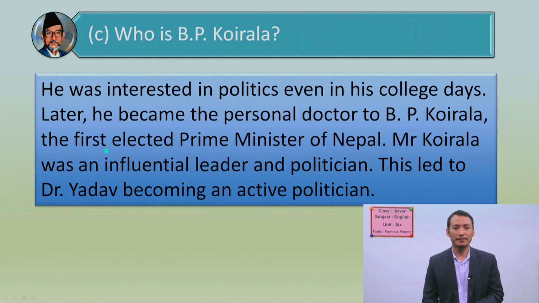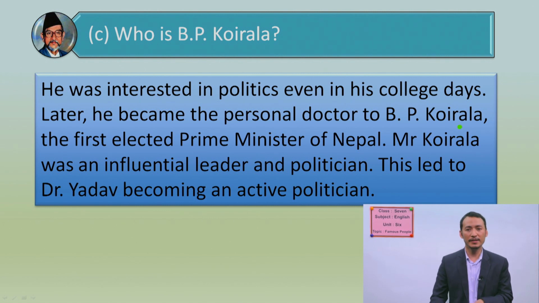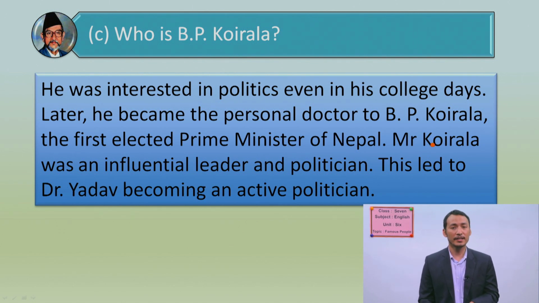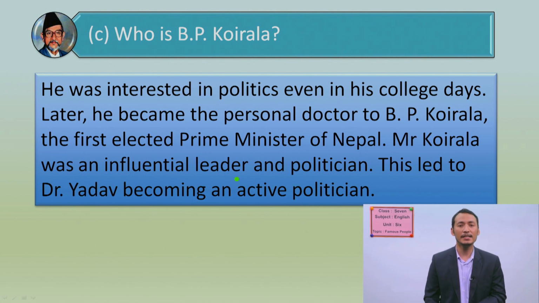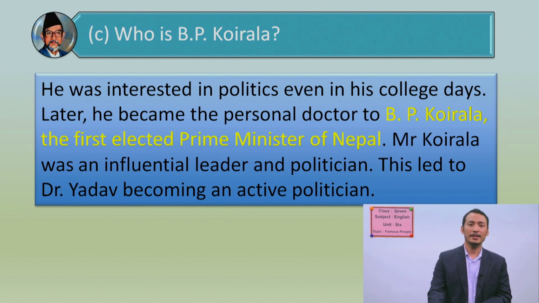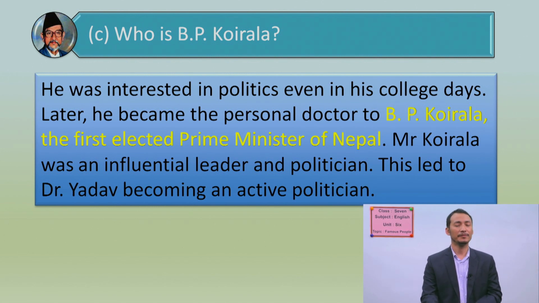Let's see. The first elected Prime Minister of Nepal. Can you see the description here? Who is BP Koirala? You can say the first elected Prime Minister of Nepal. Or even you can give another explanation of him. You can say Mr. Koirala was an influential leader and politician. Let's check the answer. Yes, BP Koirala was the first elected Prime Minister of Nepal.